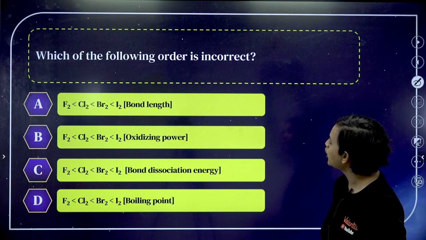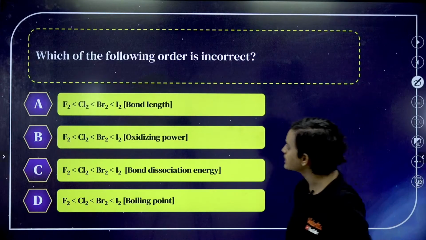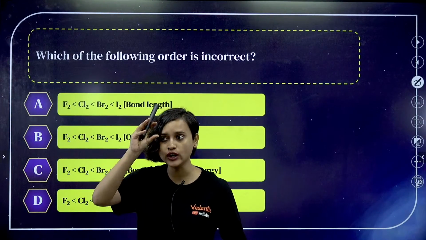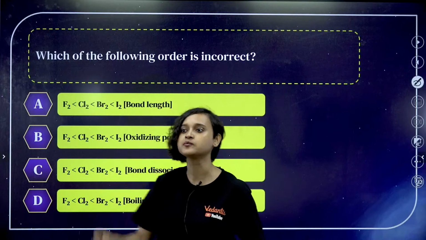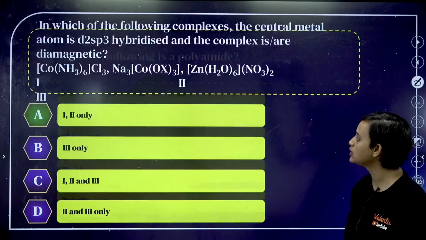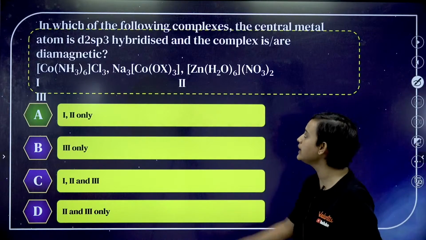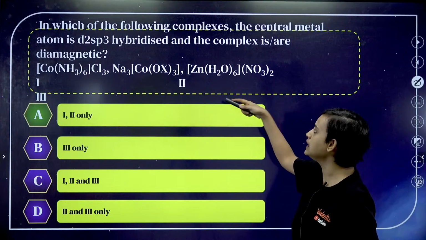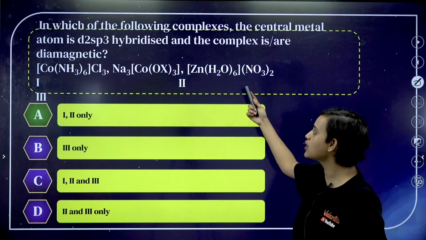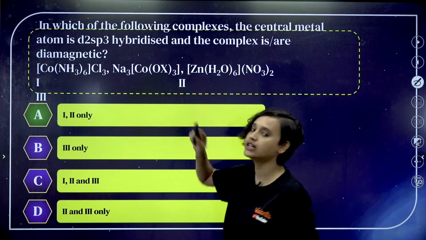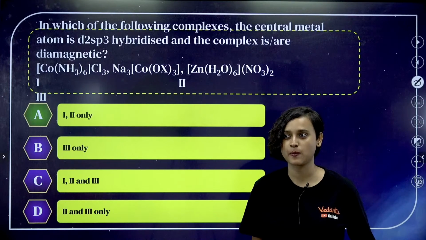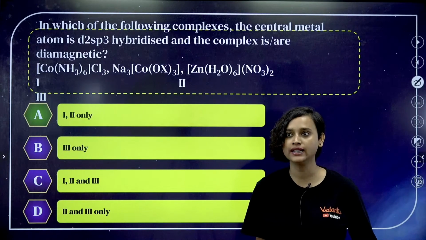Which of the following order is incorrect? F is a very small atom, fluorine is a very small atom. Oxalato is towards the end of the spectrochemical series, absolutely right. But tell me something: will H2O be an even weaker ligand, or will it be oxalato? Find it out and then tell me.